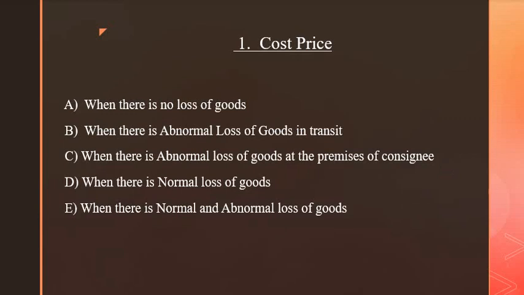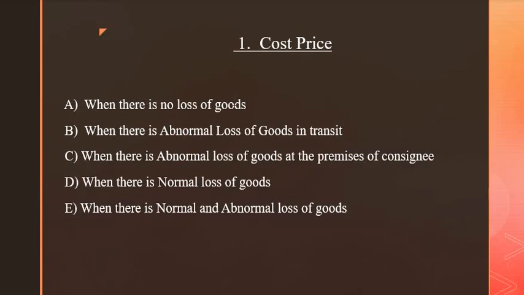Next, when there is normal loss of goods, and next one, when there is normal as well as abnormal loss of goods. I hope you have understood this part. That is, we value the consignment stock under cost price method in 5 ways. First one is when there is no loss of goods.